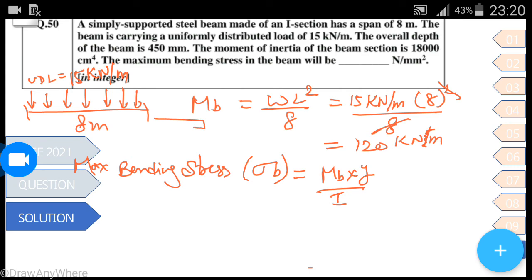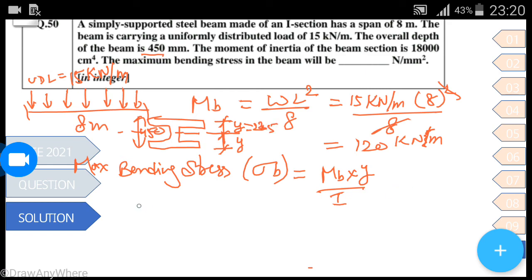For I section, this is the central axis. So the maximum distance from the central axis is equal to Y. It can be upward, it can be downward, but the distance from the central axis is Y, and we have given the beam is 450 mm overall depth. So if this is 450, Y would be 225.